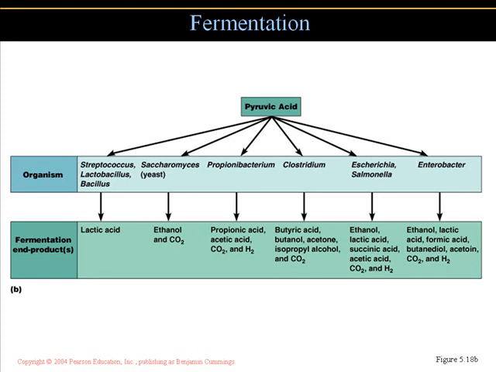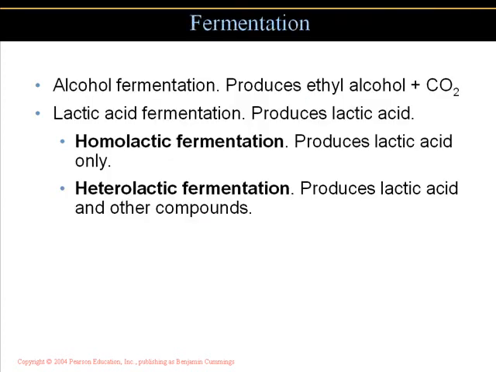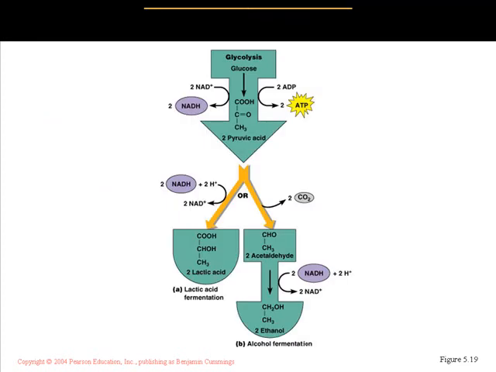Fermentation end products: lactic acid, ethanol, CO2, propionic acid, and butyric acid are different end products that we see in this fermentation process. Alcohol fermentation produces ethanol, or ethyl alcohol, plus carbon dioxide. And again, we've already talked about lactic acid fermentation and the products there: lactic acid and other compounds such as alcohol. But this is just an illustration out of your book, showing you the steps of the fermentation pathway.